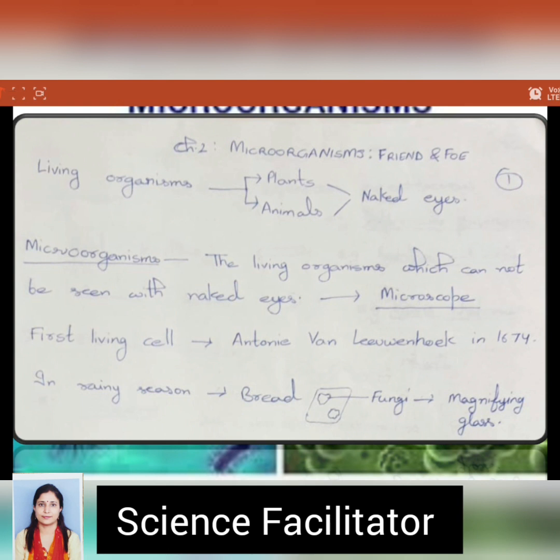In the rainy season, you have seen on bread there are some green patches or some black patches. These green and black patches are of a kind of microbes known as fungi, and we can see these patches clearly with the help of a magnifying glass, and you will be able to see black-headed structures.